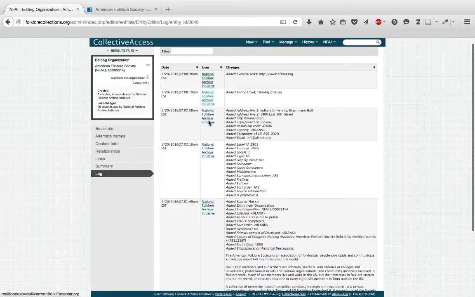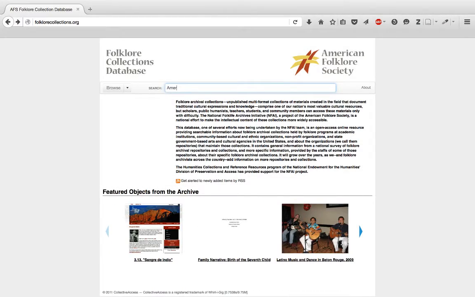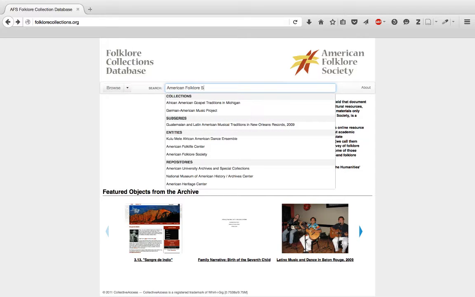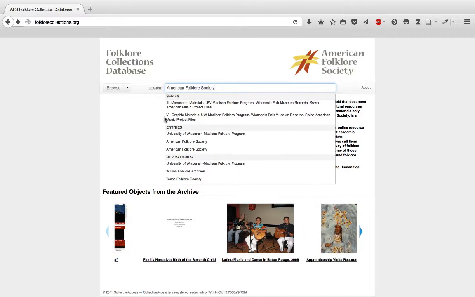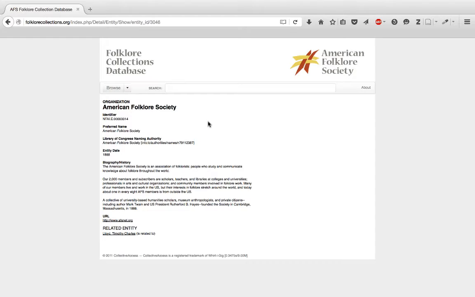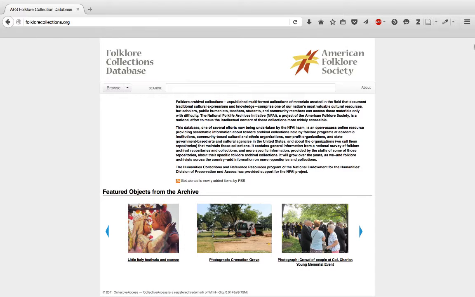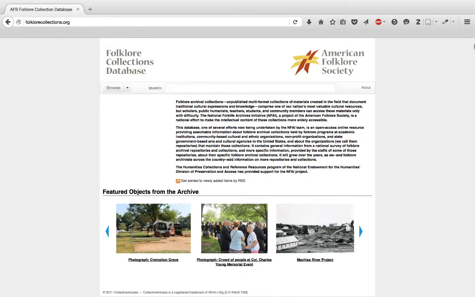Now that we've entered all the information we need for this entity and saved it, let's take a look at the record from the user side of the database. I'm going to go to the FCD homepage and type American Folklore Society into the search box. There it is in the drop-down. Let's select it and see what we can see. There you go, AFS. And that's how you create an entity record for an organization or a meeting. If you were doing a meeting, the same exact rules would apply.